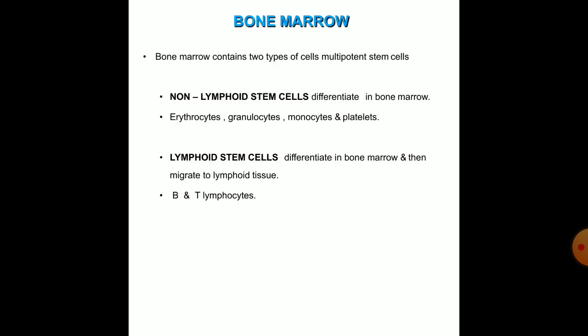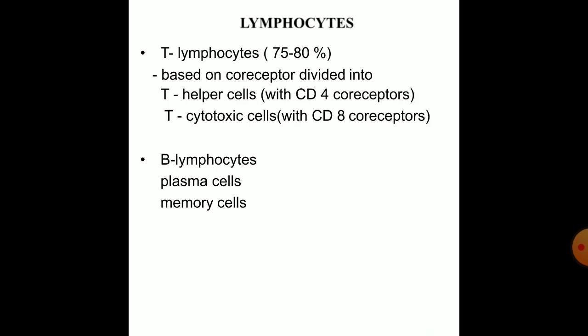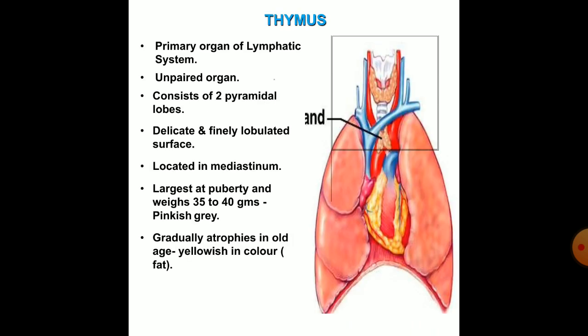The bone marrow contains two types of cells. Multipotent stem cells are non-lymphoid stem cells which differentiate in bone marrow. These include erythrocytes, granulocytes, monocytes and platelets. Then lymphoid stem cells differentiate in bone marrow and then migrate to lymphoid tissue. These are the T and B lymphocytes. The T lymphocytes are 75 to 80%. Based on coreceptor, they are divided into T helper and T cytotoxic cells. The B lymphocytes form the plasma cells and the memory cells.